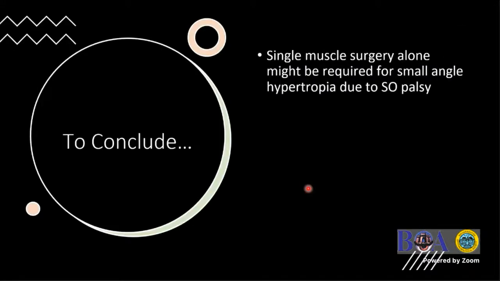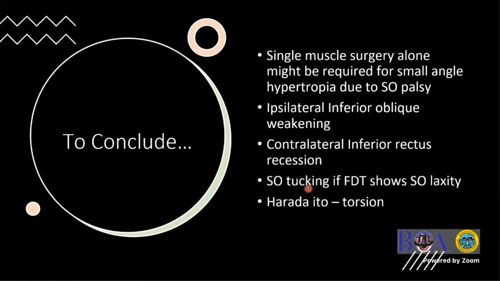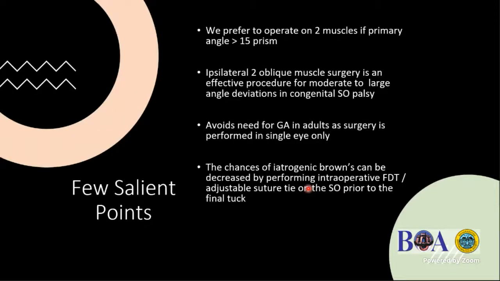So to conclude, single muscle surgery may be the standard for a smaller amount of hypertropia. Ipsilateral inferior oblique weakening is one of the choices. Contralateral inferior rectus and SO tucking if FTT shows SO laxity. Harada Ito for torsion. And if the angle is more than 15, two muscles.